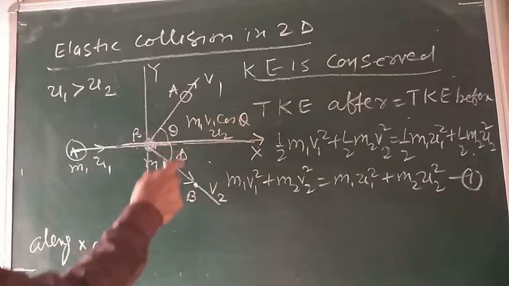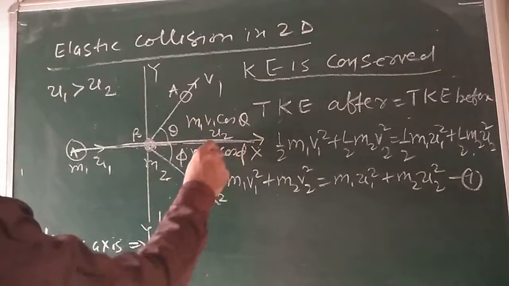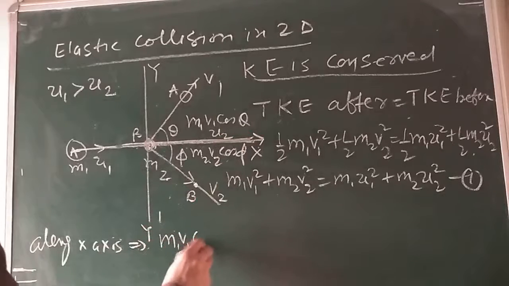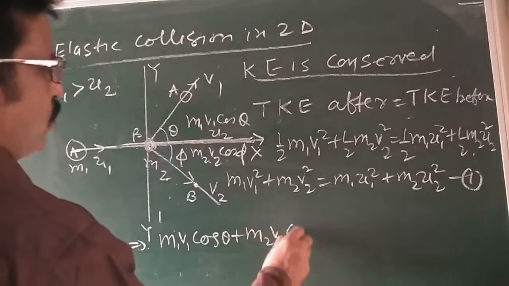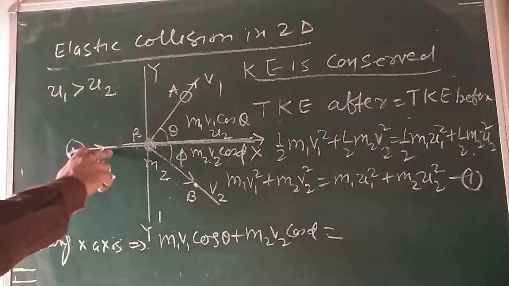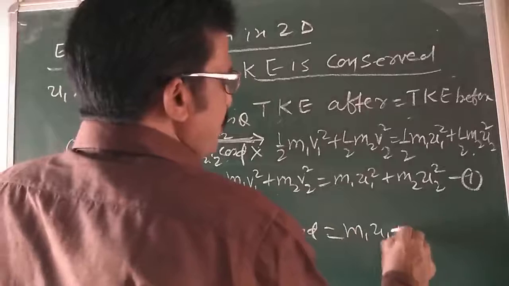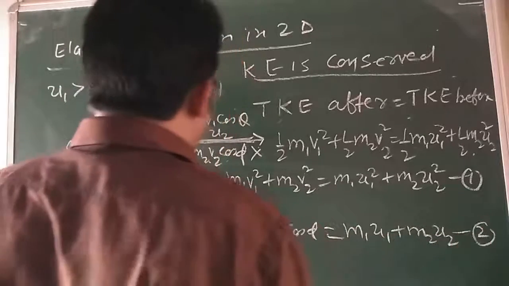Similarly, here m2 v2 cos phi is the component along this axis. So I can write, after collision, m1 v1 cos theta plus m2 v2 cos phi is equal to the momentum conserved along the x-axis before collision, that is m1 u1 plus m2 u2. This is our equation number 2.